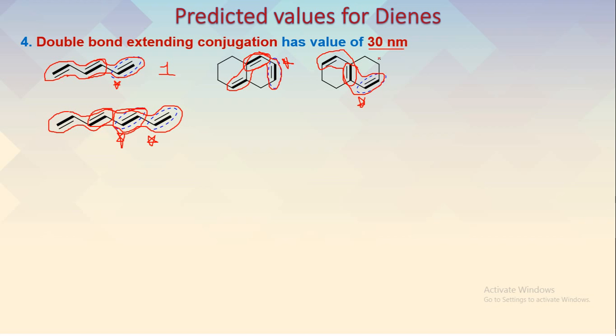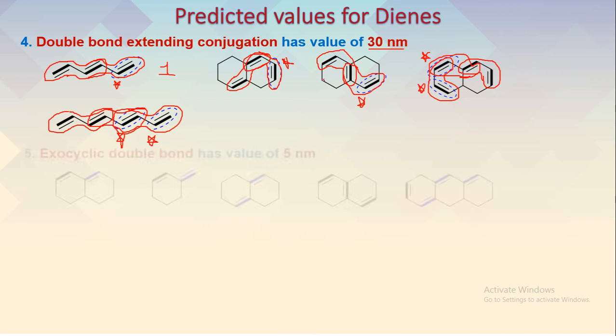So for each double bond extending conjugation, 30 will be added. See here, this is a conjugation, then this double bond is extending the conjugation, and this double bond is also extending the conjugation. So we can put a star mark here and another star mark here. This is an example of double bond extending the conjugation.